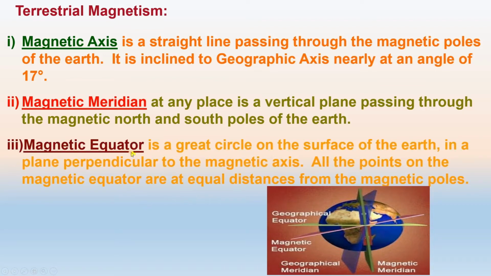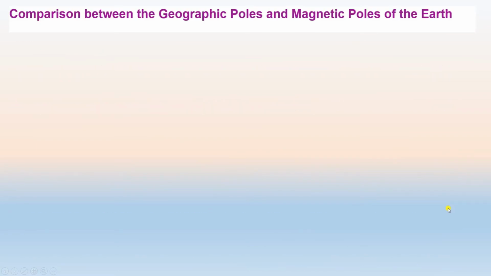And what is magnetic equator? This is shown by the pink shade, magnetic equator. It is a great circle on the surface of earth in a plane perpendicular to the magnetic axis. All the points on the magnetic equator are at equal distance from the magnetic poles. Then there is a comparison between the geographic pole and magnetic pole of the earth.